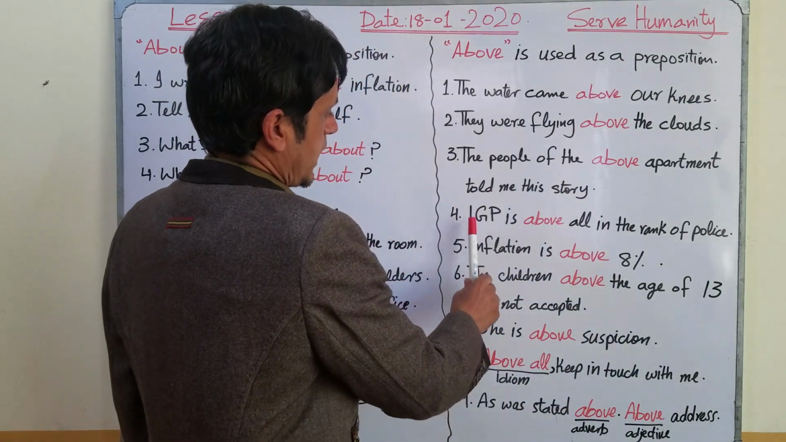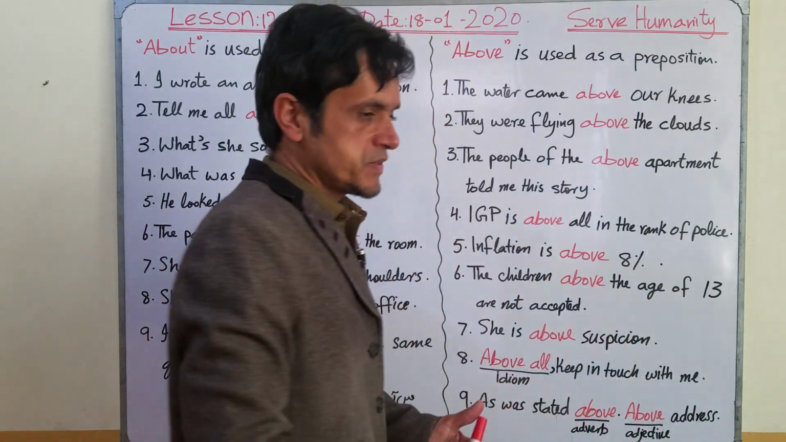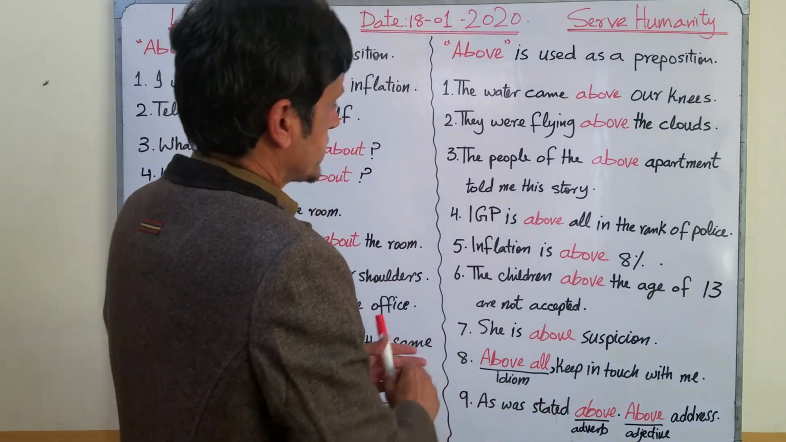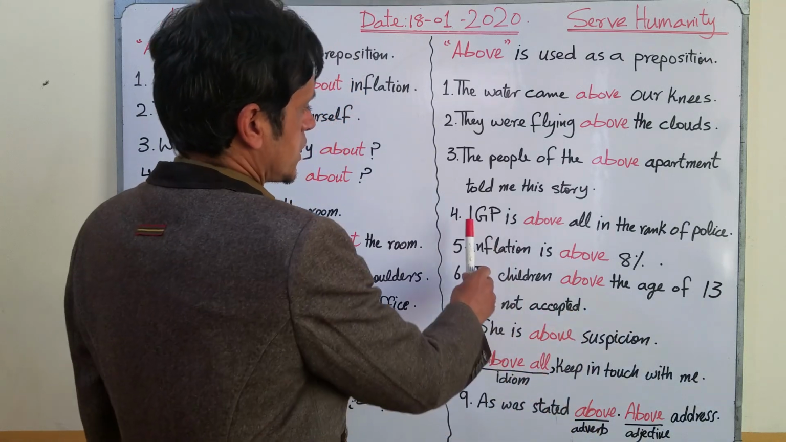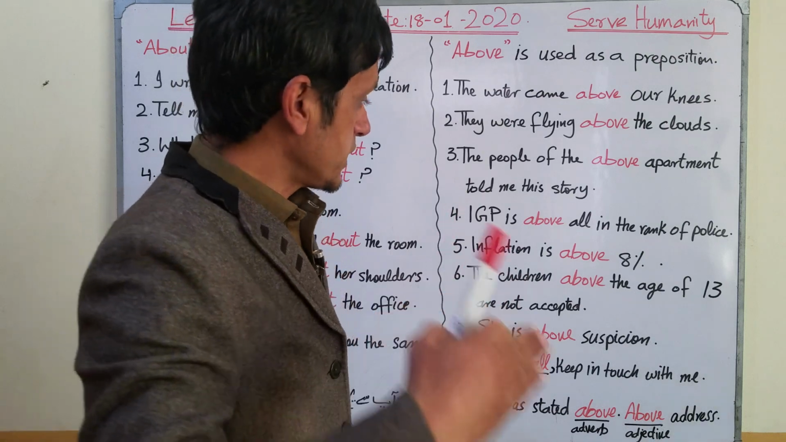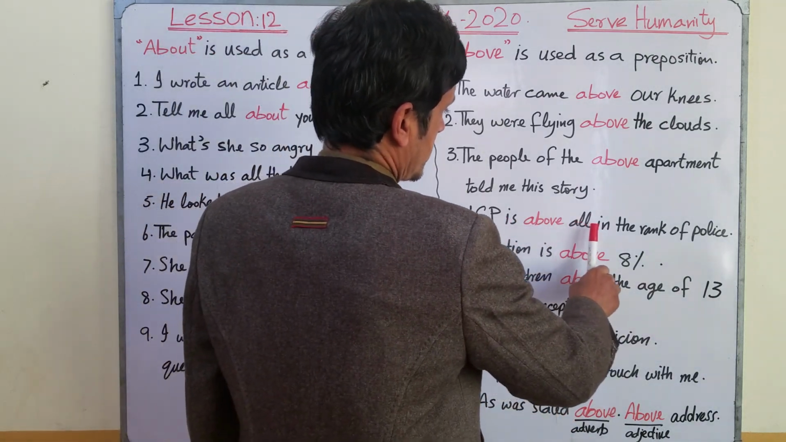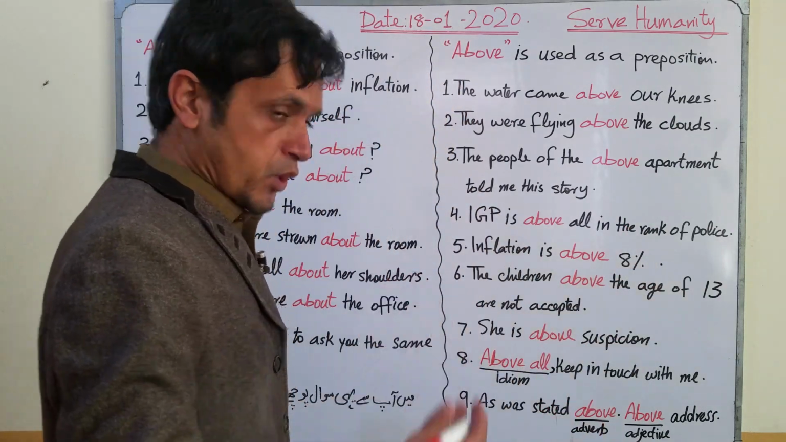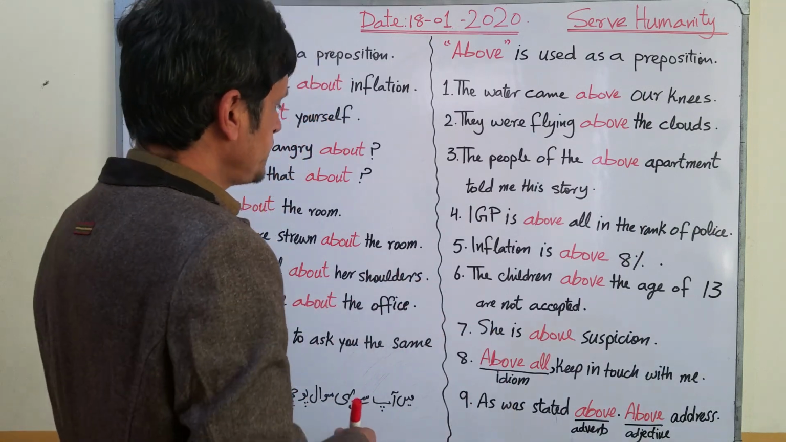Number 4. IGP is above all in the rank of police. As you know, police has a certain hierarchy, and IGP means Inspector General of Police. So he is higher in the rank. IGP is above all in the rank of police. He is the topmost officer of the police.